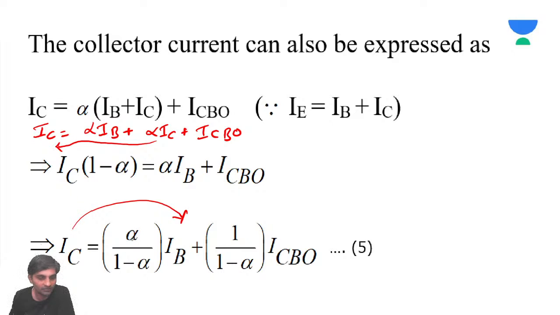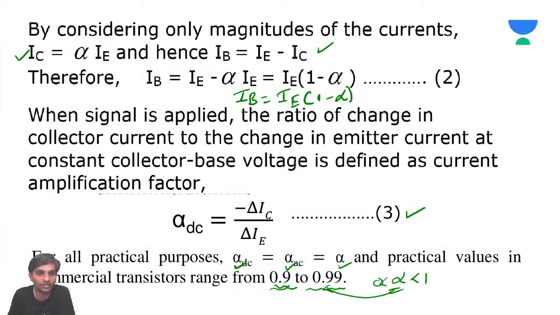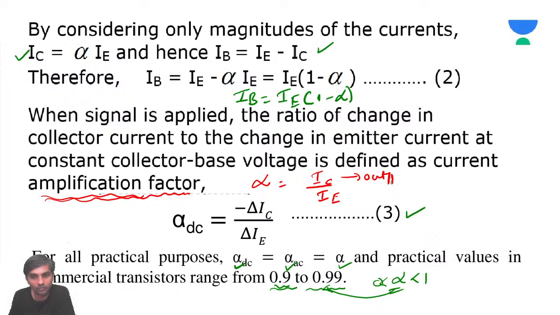So what is alpha? It is the current amplification factor. Why is it called current amplification factor? I think I forgot to discuss this point. This is the ratio of two currents, the ratio of collector current and emitter current. Is the collector current not the output current? So this is output current by input current.